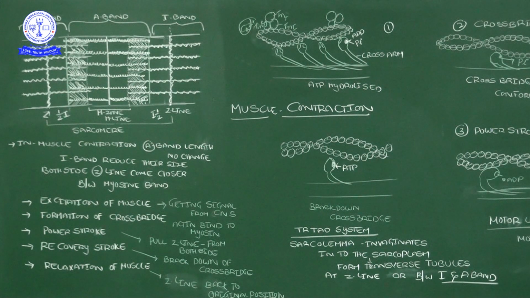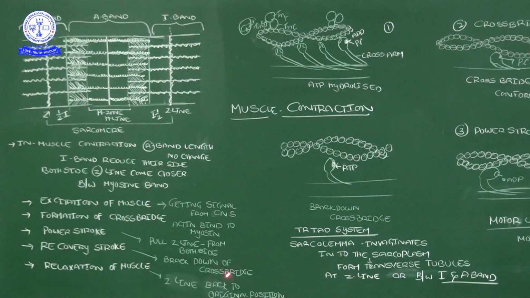Power stroke means the myosin filaments pull the actin filaments towards both sides and towards the M line, so that is the third step, okay. In the fourth step, recovery stroke, the cross bridges break down, okay. In the fifth step, relaxation of the muscle, and again the Z lines get their original position. These are the five important steps.